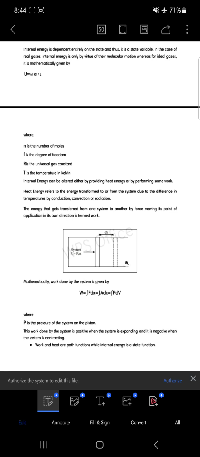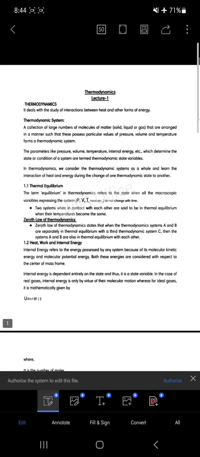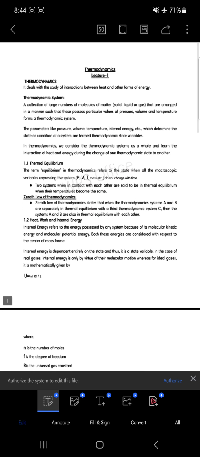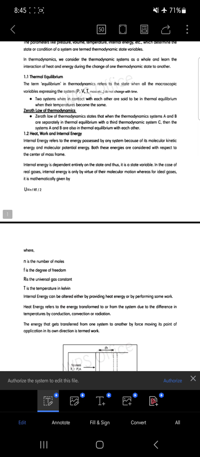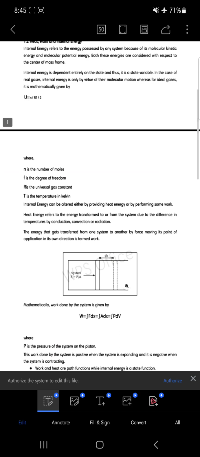Now let's talk about the work. The rest of the thing is normal, which you may understand by reading. I'm not going to read line by line. Now let's talk about the work which is done. Here the heading is heat, work and internal energy. So the concept of internal energy is over. Now we further proceed to the work.